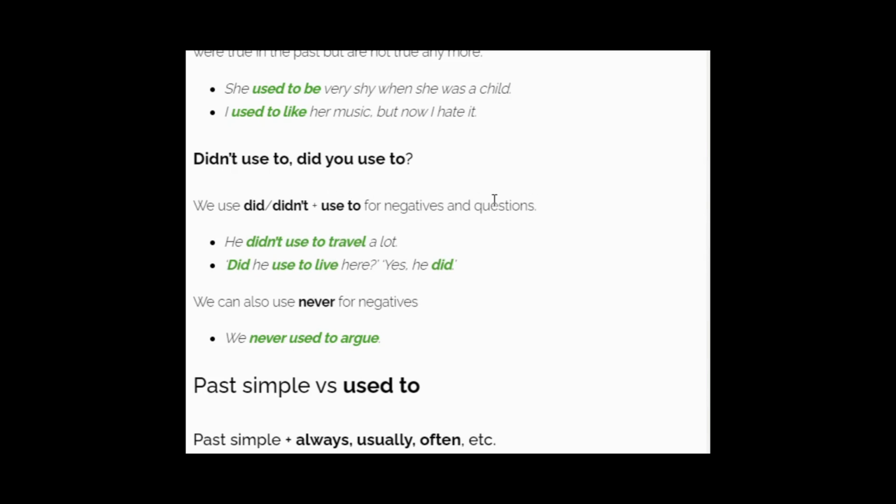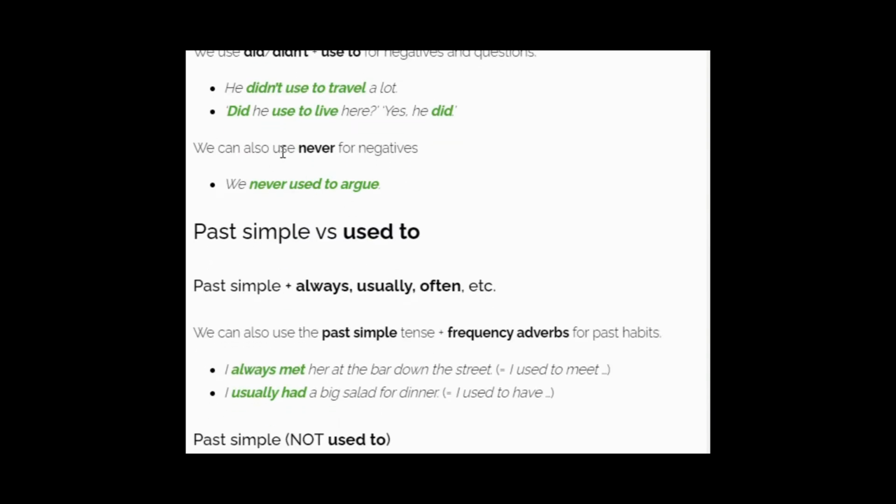So we use "use to" to talk about negatives and questions. That time we use the words did, didn't. We can also use never for negatives. We never used to argue. We also use never to give a negative statement.